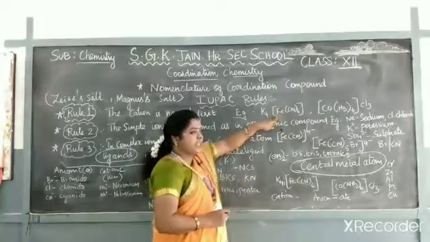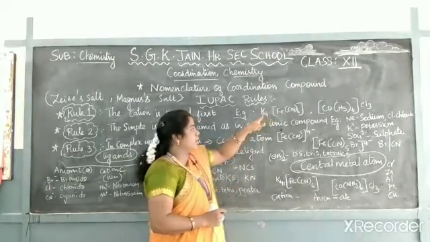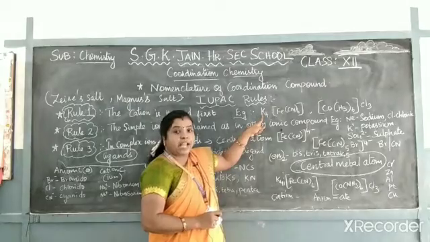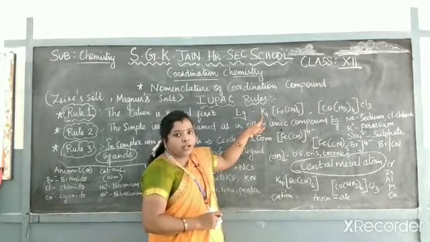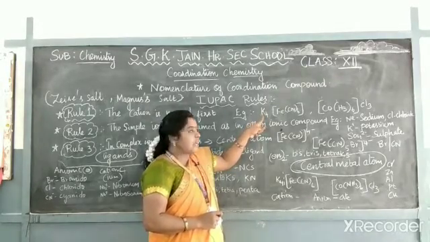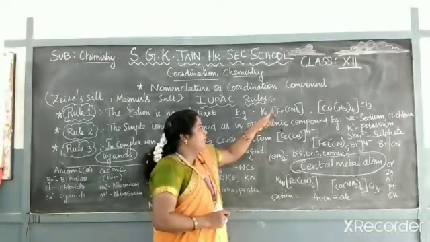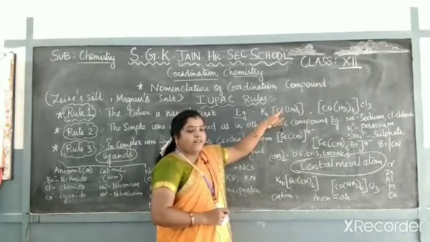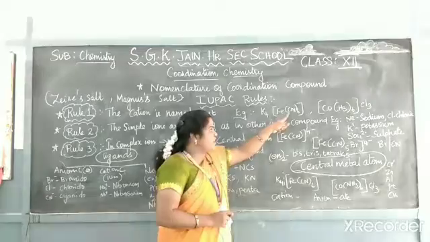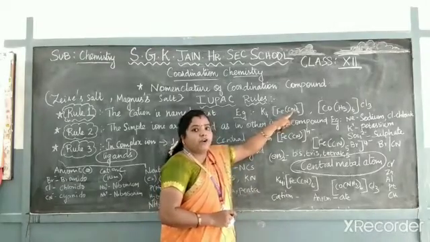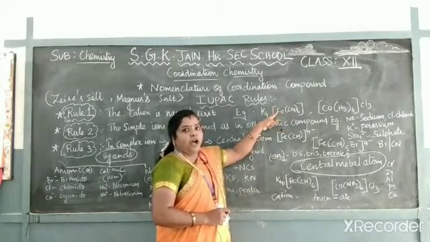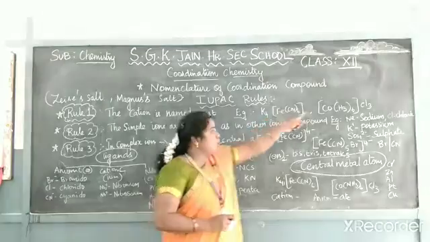When I go ahead with this compound, first I give the name for K, potassium, because here it is a cation. So it starts with potassium, followed by the complex compound. While giving the name of the complex compound, I start with cyanide followed by ferrate, or iron. The same rule applies here also.